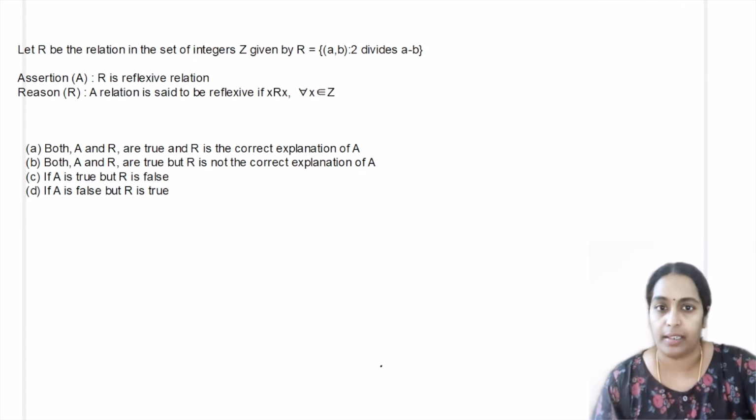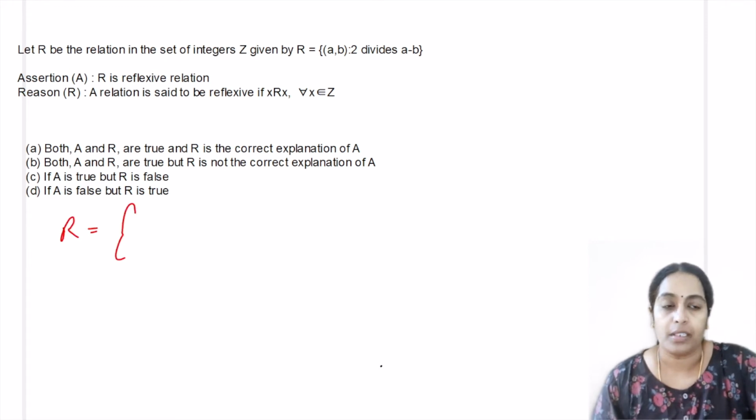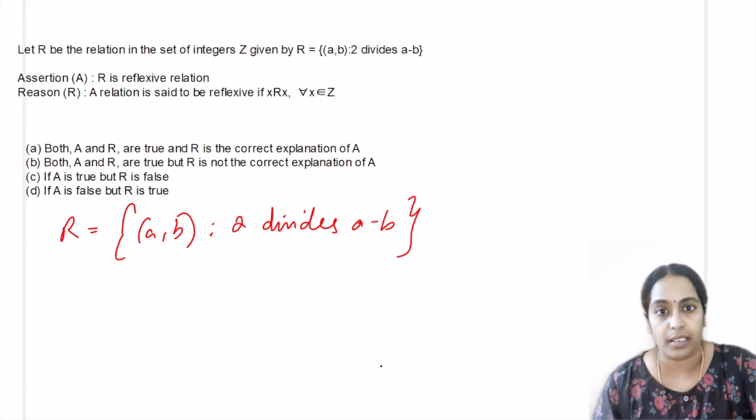Next question. Let R be the relation in the set of integers Z. So we have integer set now, given by R equals set of ordered pairs (A, B) such that 2 divides A minus B. What is the integer set? Integer set is positive numbers, negative numbers, including 0.